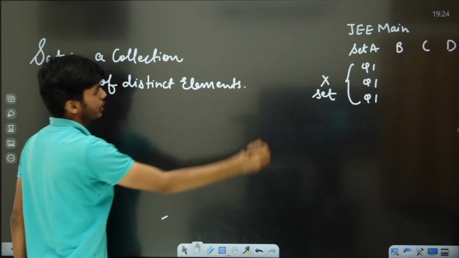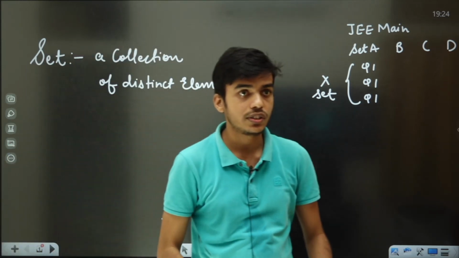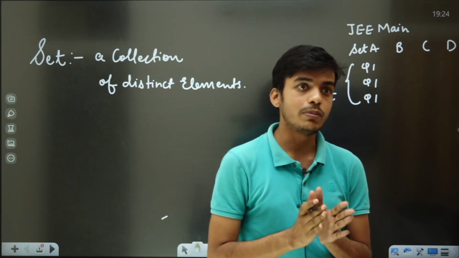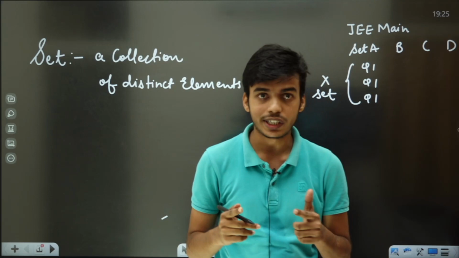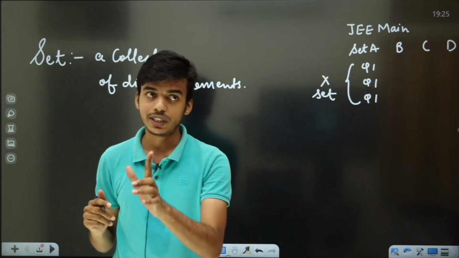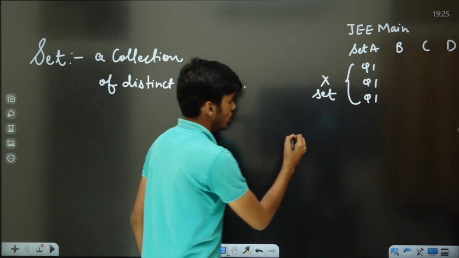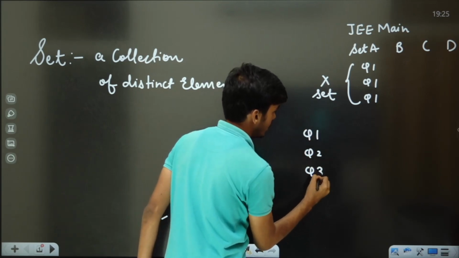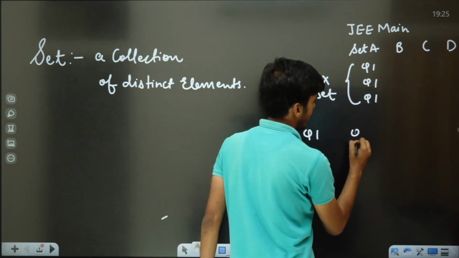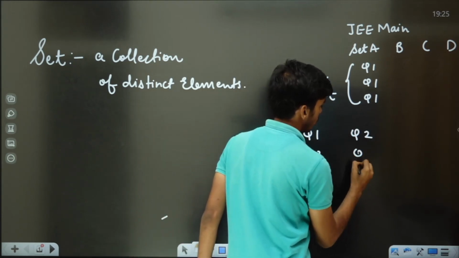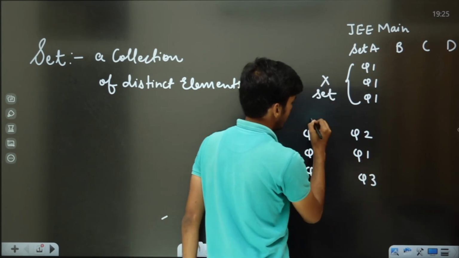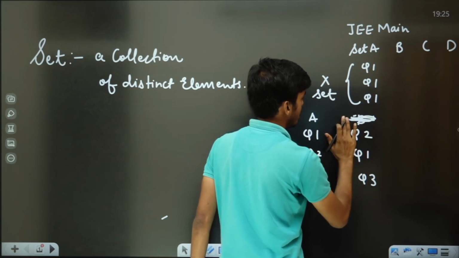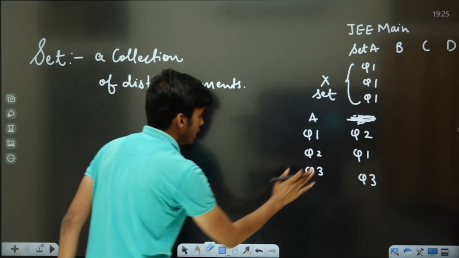Now the second property of set: what should hold good for a collection to be a set? For a collection to be a set, the ordering of elements doesn't matter. Let us suppose you went for writing an exam, question 1 was there, question 2 was there, and question 3 was there. And the second time when you went for writing an exam, question 2 was over here, question 1 was over here, and question 3 was over here. If it was set A, it will be also set A only. It will not be another set B.